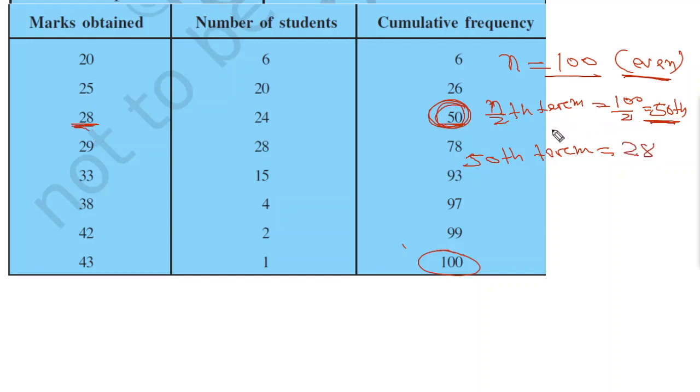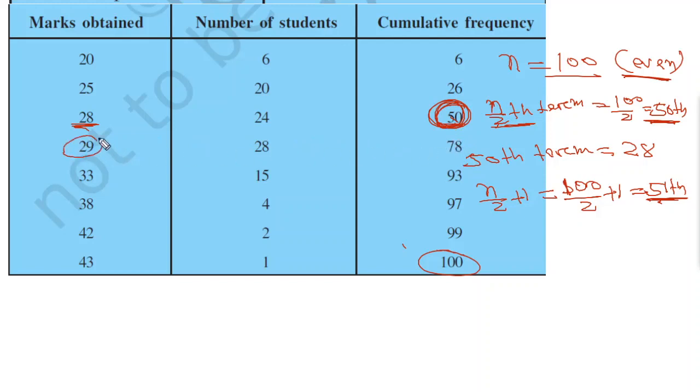Now we have to find the average of the n by 2th and n by 2 plus 1 terms. Now n by 2 plus 1 equals 100 divided by 2 plus 1, which equals the 51st term. Now we have to find the 51st term. So you see the 50th term is this, and the 51st term must be here, the next one.